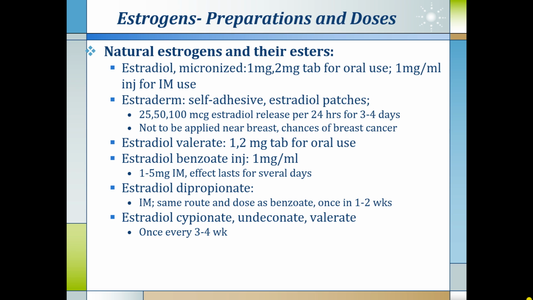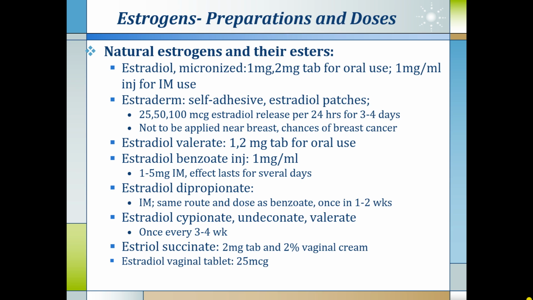Estradiol cypionate, undecylate and valerate are still longer acting, and application once every 3 to 4 weeks is required. Estriol succinate 2 mg tablet and 2% vaginal cream are available, and estradiol vaginal tablet of 25 microgram is also available. In short, estradiol is available for injection intramuscularly, oral tablet, transdermal patch, vaginal cream, etc.